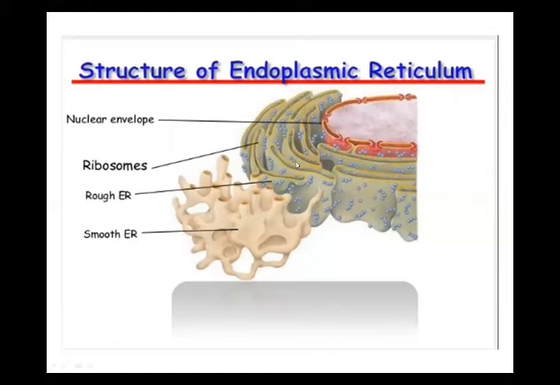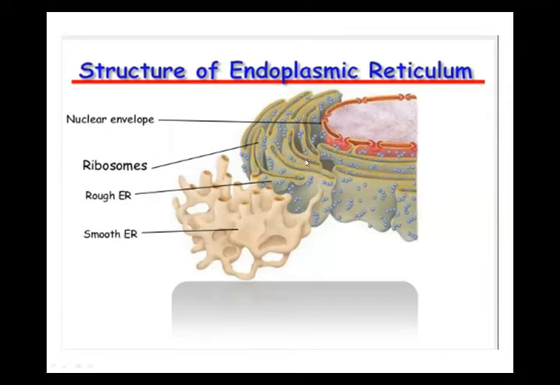Where my circle is moving, this is the endoplasmic reticulum. It is a network, because reticulum means network. It is a network of membranous tubules, very delicate membrane, extending throughout the cytoplasm. It is of two types: rough endoplasmic reticulum and smooth endoplasmic reticulum.